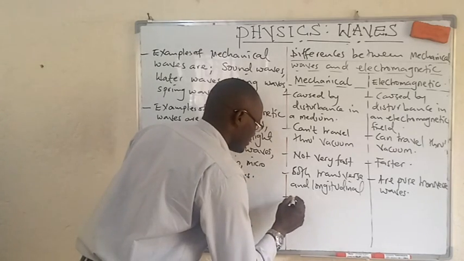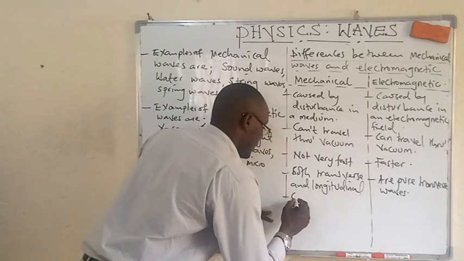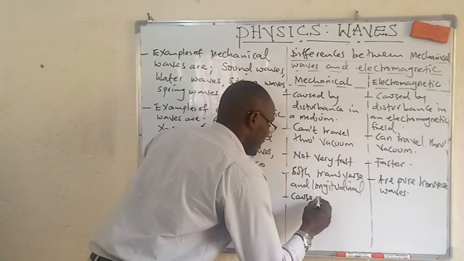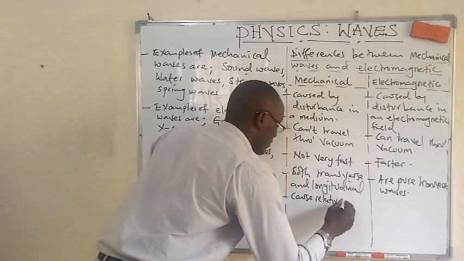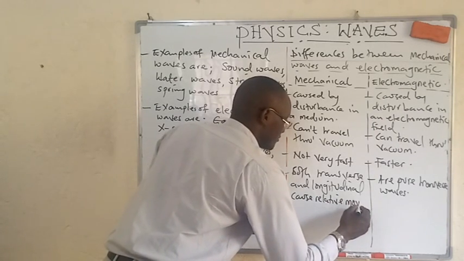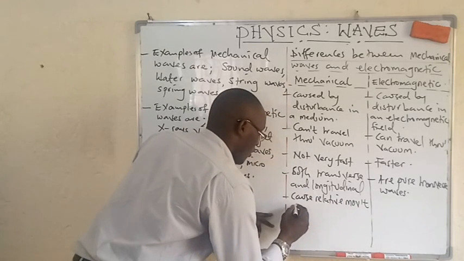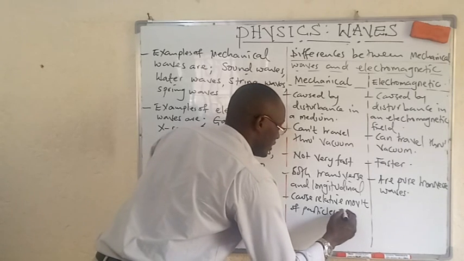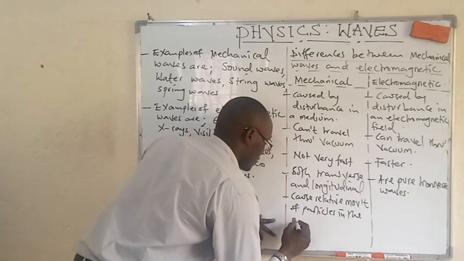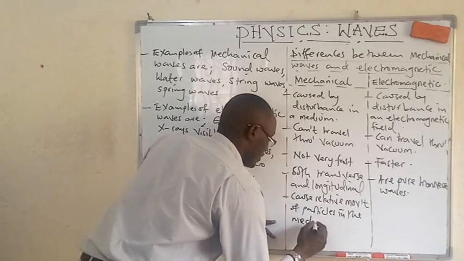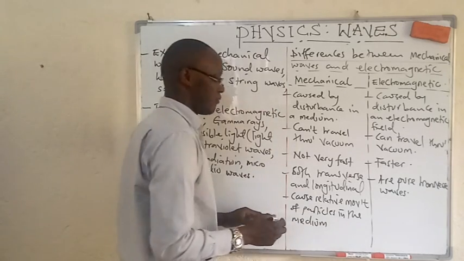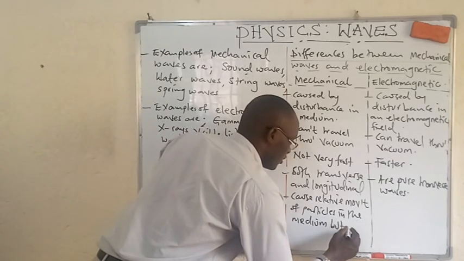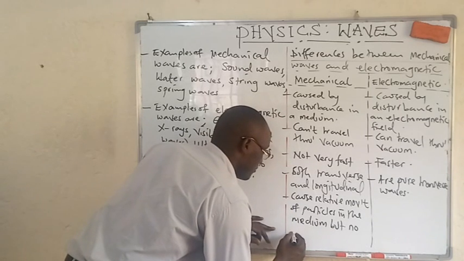So mechanical waves cause relative movement of particles in the medium where they move, but no permanent displacement.